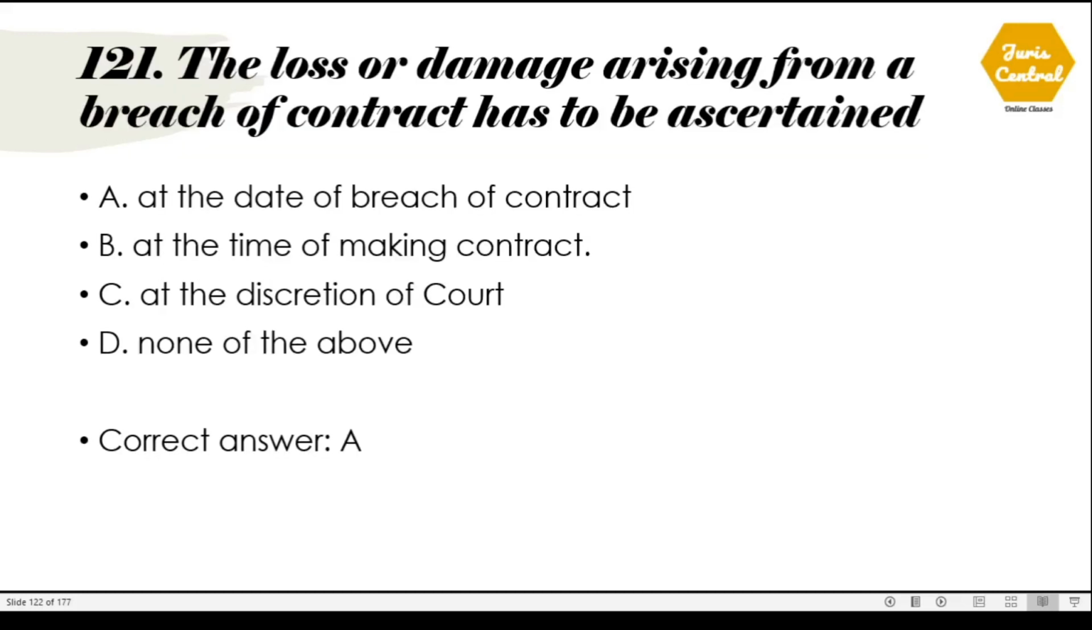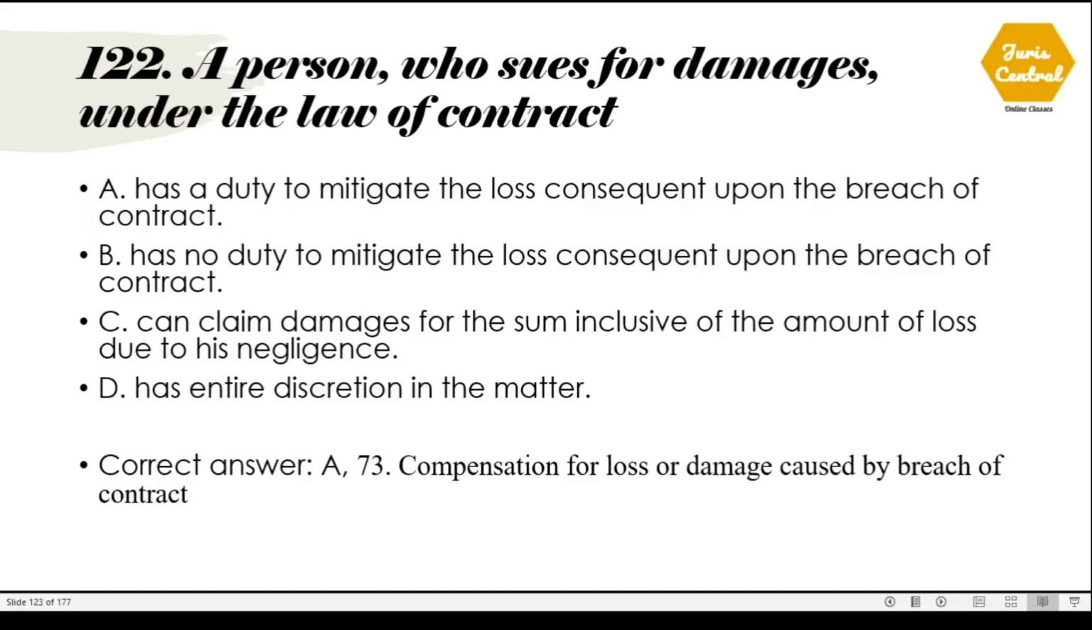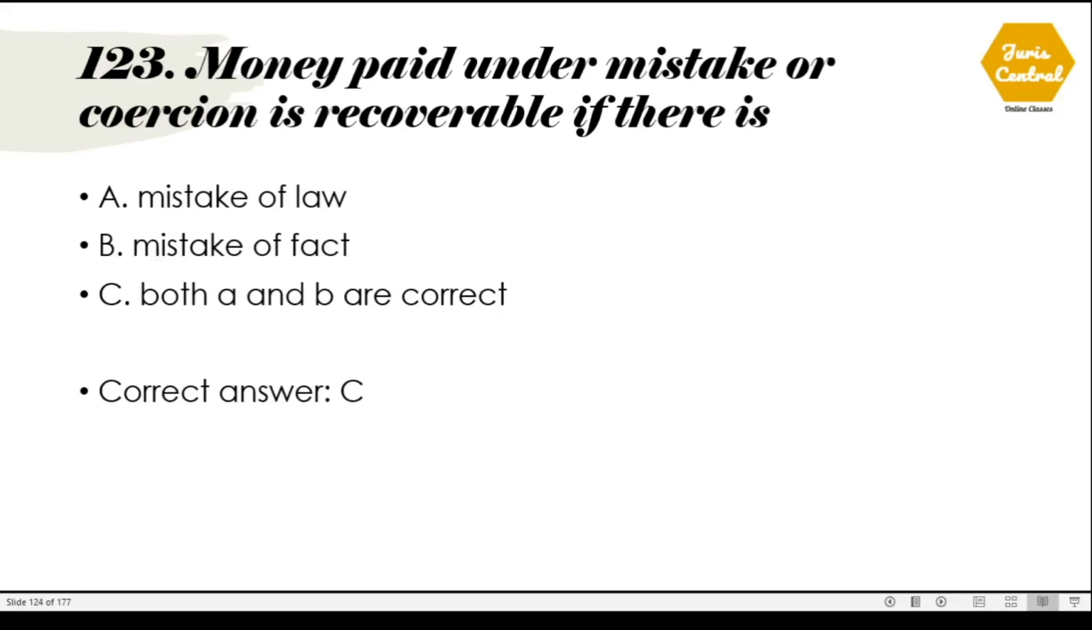121. The loss or damage arising from a breach of contract has to be ascertained. So when has it to be ascertained? The correct option is option number A, at the date of breach of contract. 122. A person who sues for damages under the law of contract, the correct option is option number A, has to mitigate the loss consequent upon the breach of contract, and this is given under Section 73 of the Indian Contract Act, which deals with compensation for loss or damage caused by breach of contract.